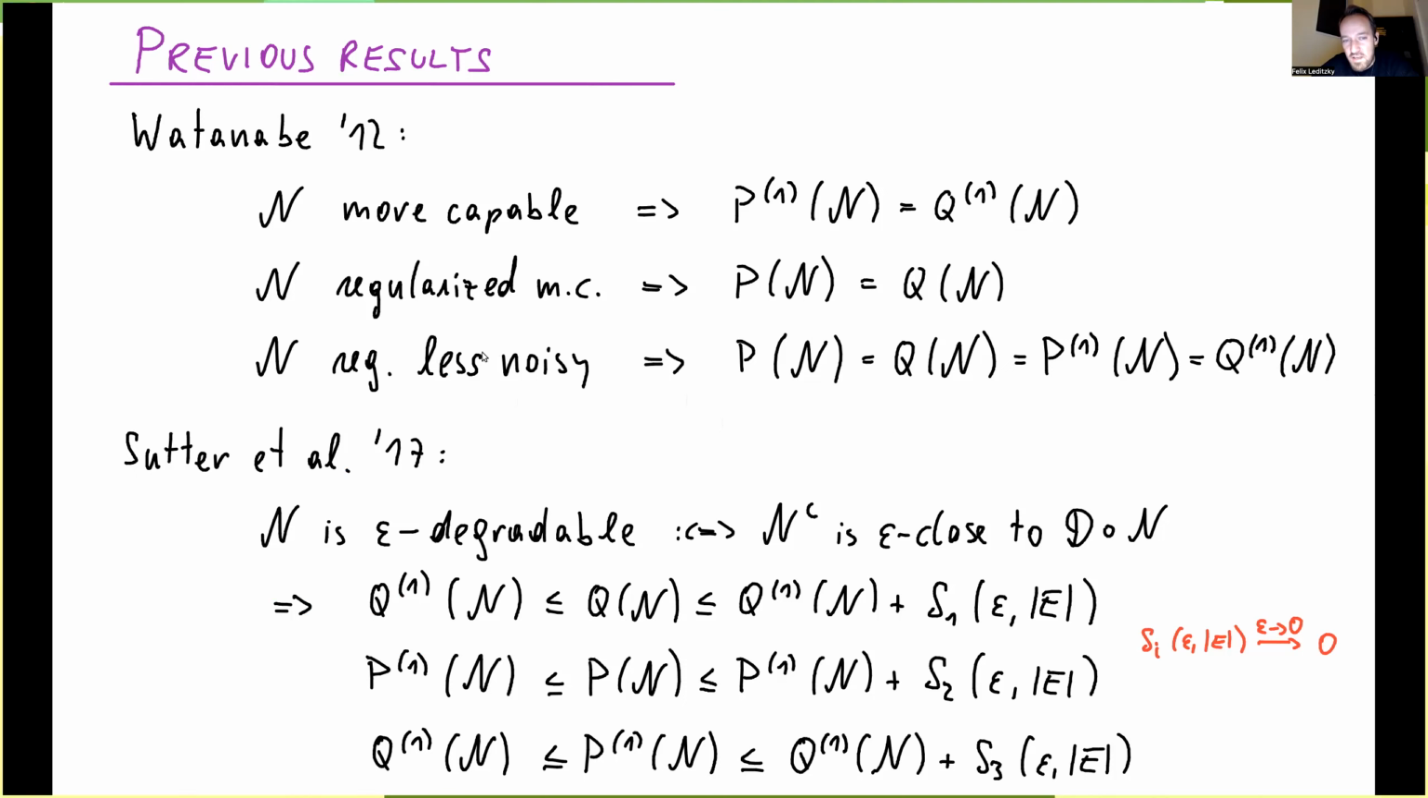So here, if a channel is regularized less noisy, then the capacity quantities are equal to the information quantities, and those are single letter quantities. Okay, and so degradable channels are an example of the third class here. And antidegradable channels as well, of course.